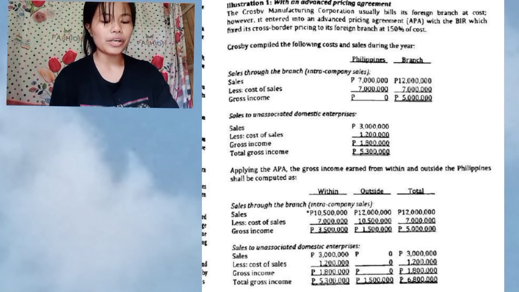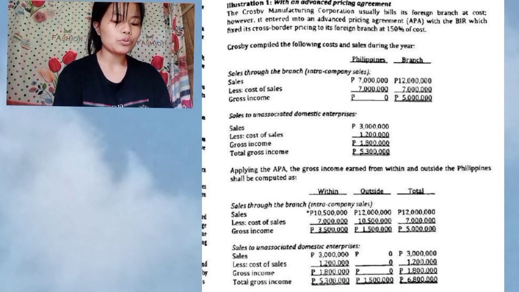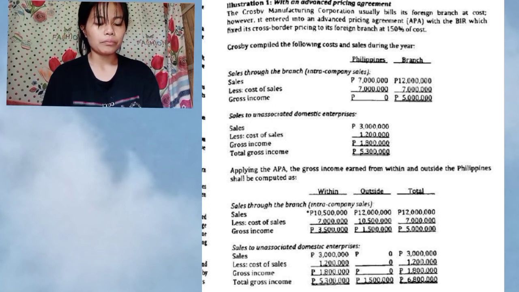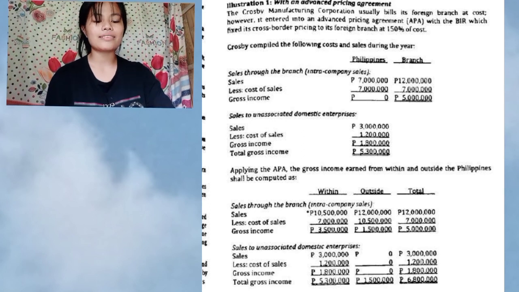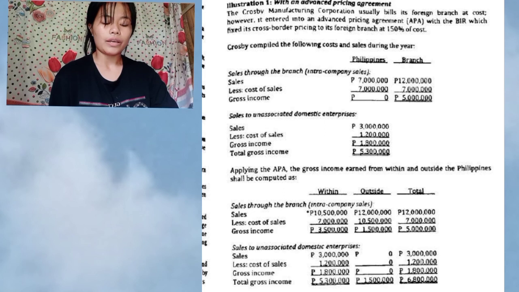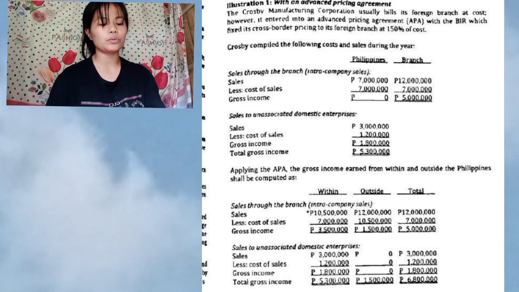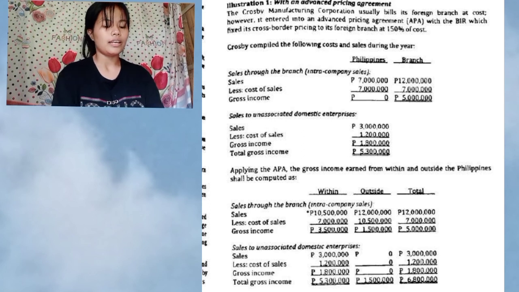So, that comes first. We know that already. It becomes that amount first. Then the 10,500,000 less the 7 million, and the gross income is 3.5 million. So, on the outside it is the same: less the cost, and the total is 12 million less 7 million, and the gross income overall is 5 million.